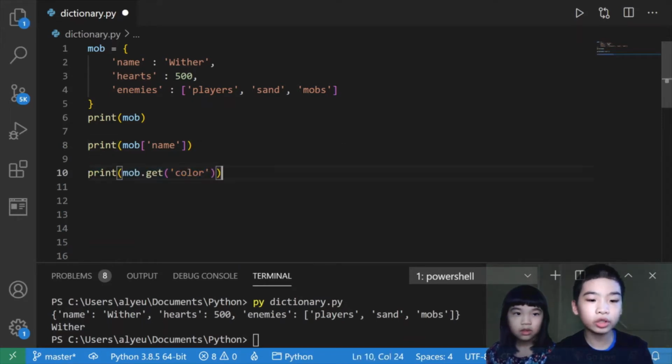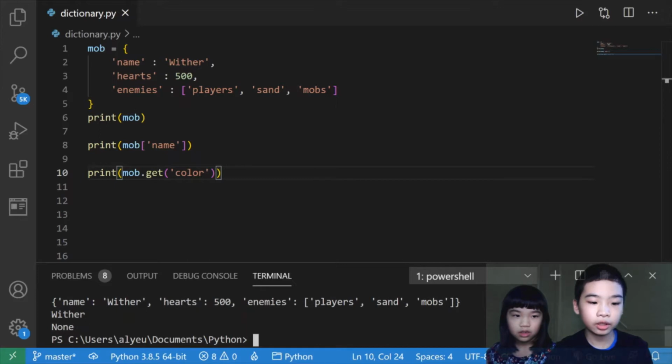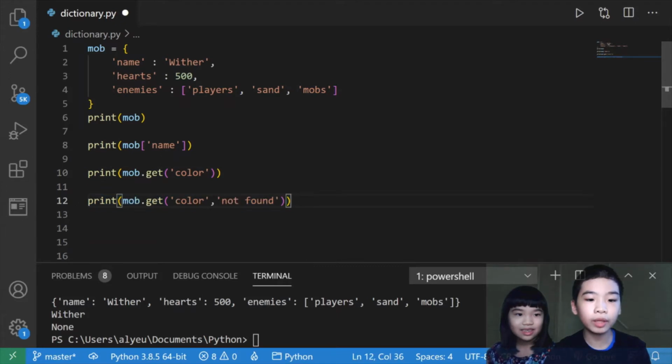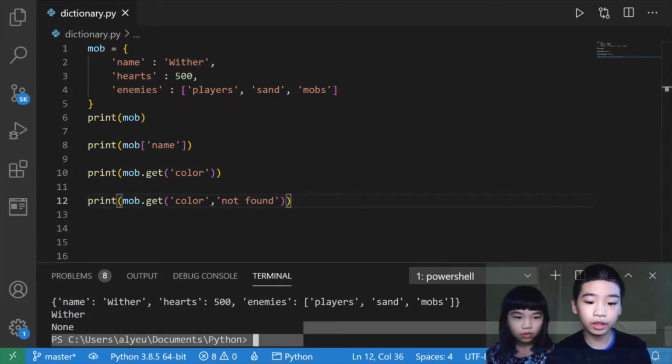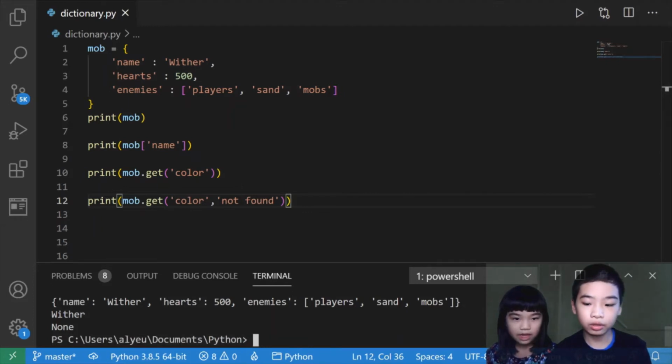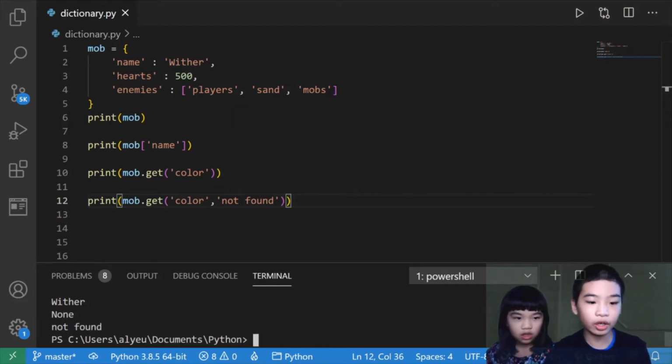Next we're going to do print mob.get color. So we're going to see what happens if we try to get a key that does not exist. So it did None because there is no color key in the mob dictionary. Next we're going to do print mob.get color, then the default value, not found. So we're going to save it and do this. So it did not found because we gave the default value.